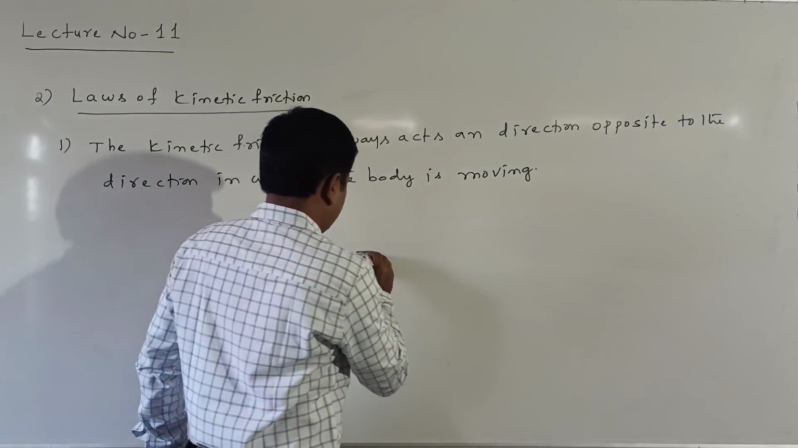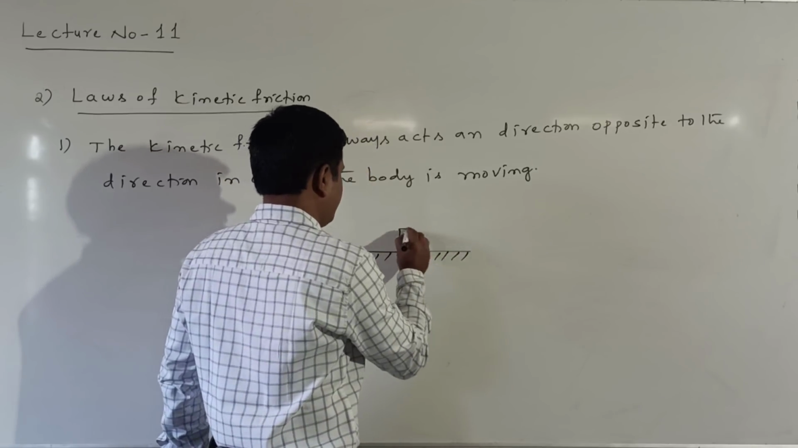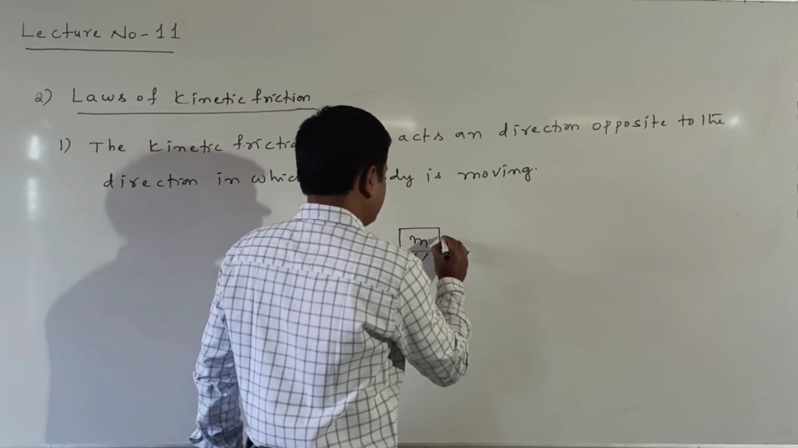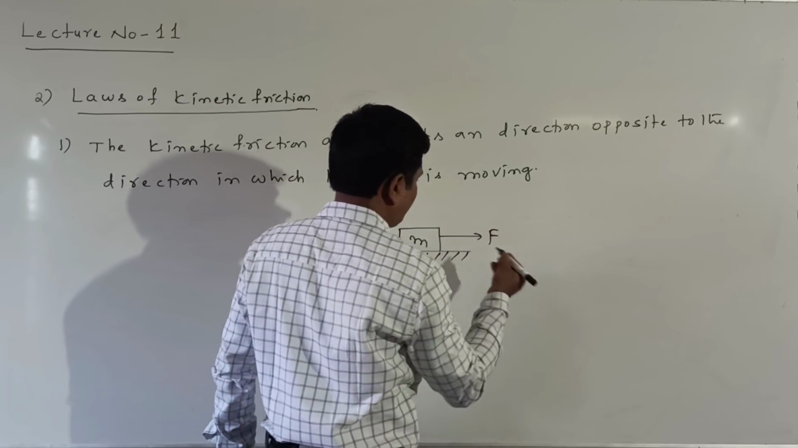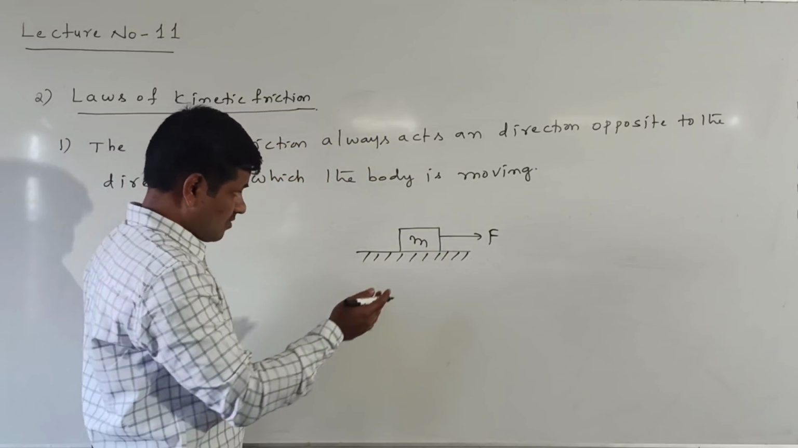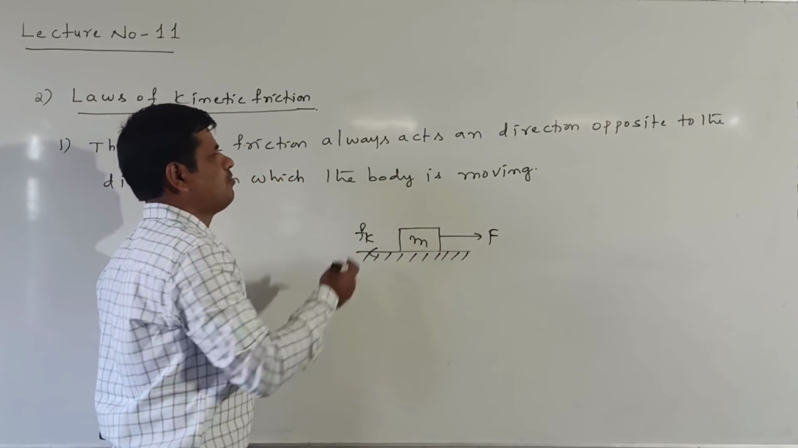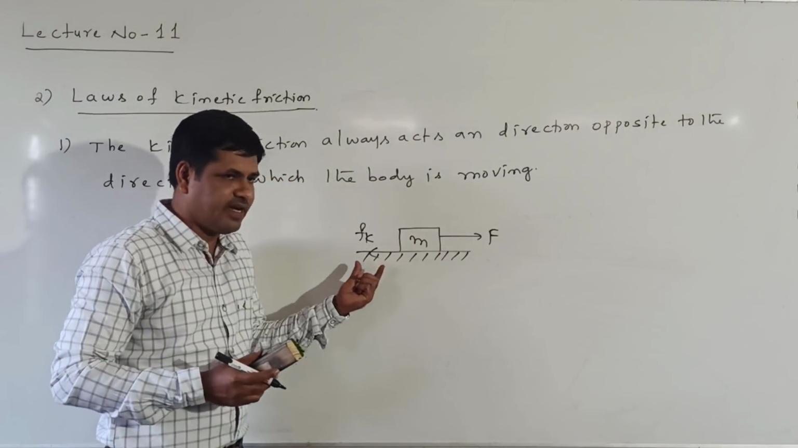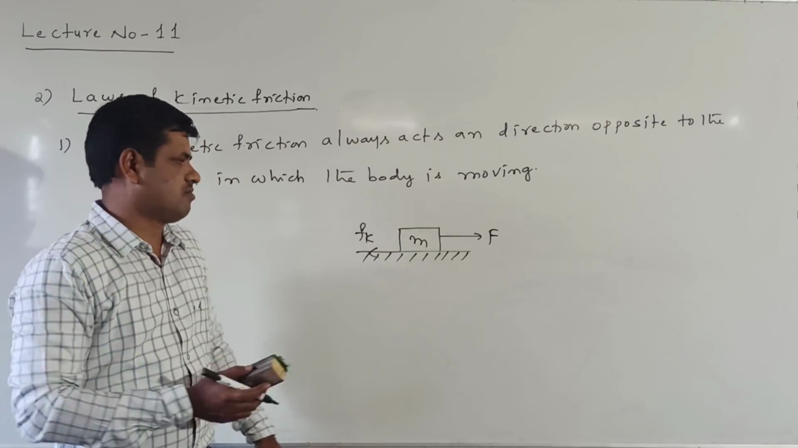We know that this is the table. On this table I am placing a block of mass m. Now suppose the block is moving in this direction. We are applying the force in this direction, and the block is moving in this direction, which means the kinetic friction is acting in the opposite direction. This kinetic friction comes when the body starts the motion.